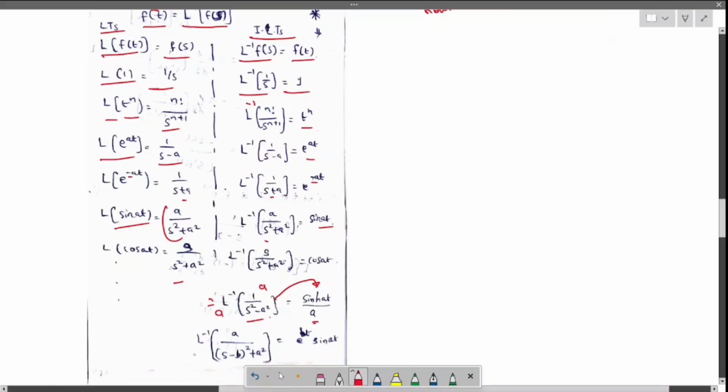Now let us do one formula. Inverse Laplace of a by (s minus b) whole square plus a square. Now think carefully. Consider this as s dash, so it is a by s dash square plus a square, which is sin at.